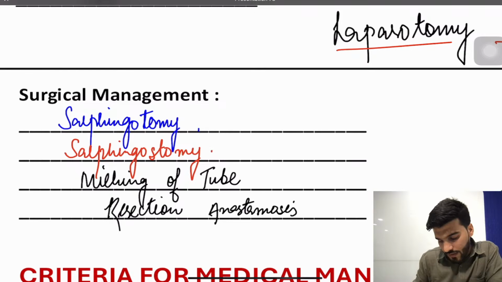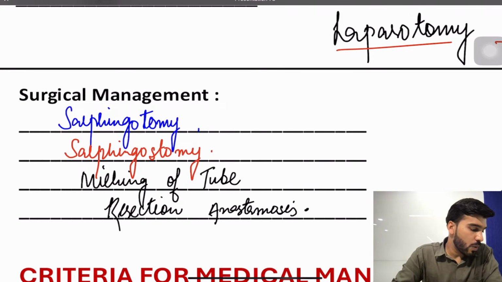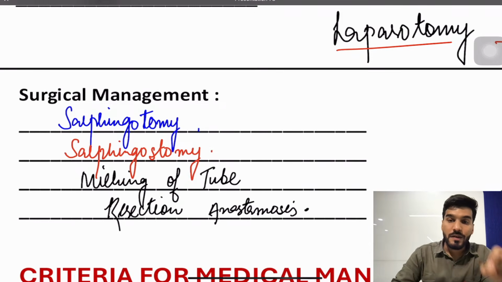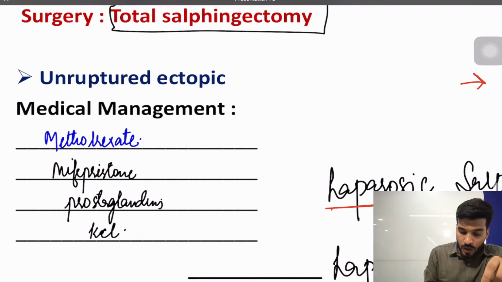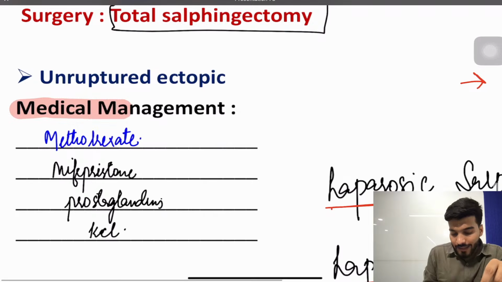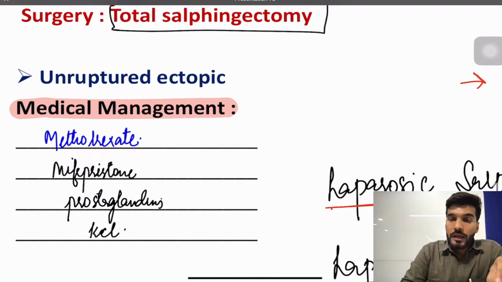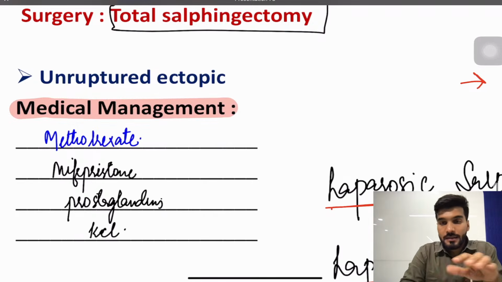Or resection anastomosis. This is all about the medical management and surgical management for unruptured ectopic pregnancy. Now, what are the criteria that we follow in choosing medical management versus surgical management?